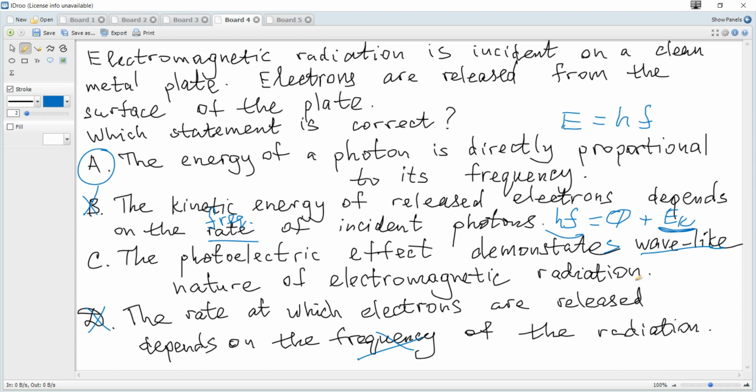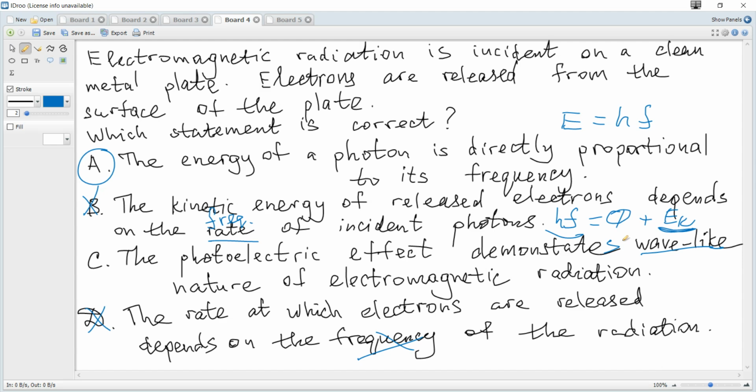Because a wave can build up energy with time, until this energy is equal to the work function, so that the electron could be released. But it's not true, because there is some threshold frequency, the minimum possible frequency of incident radiation, so that an electron can be released.